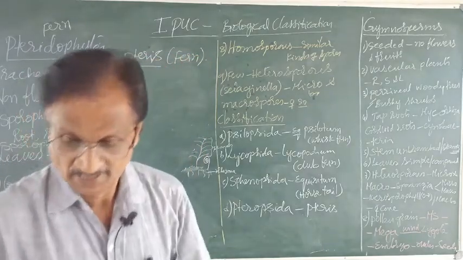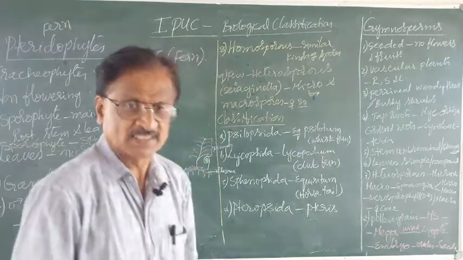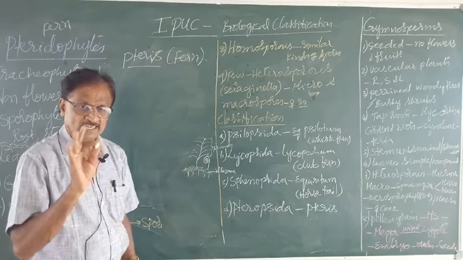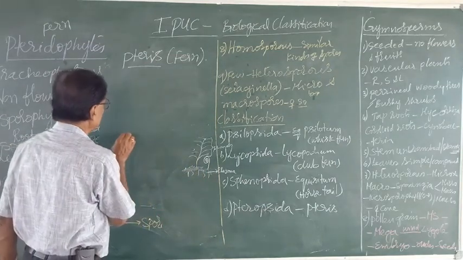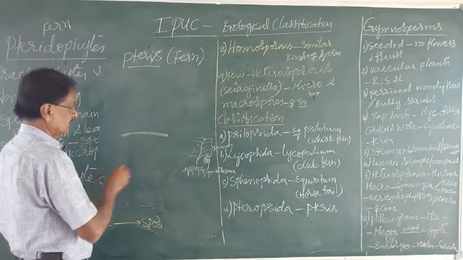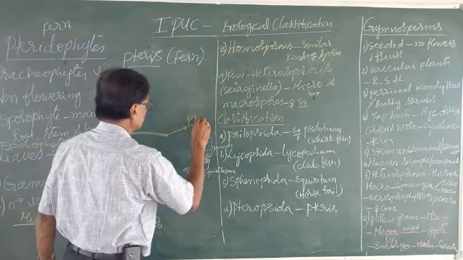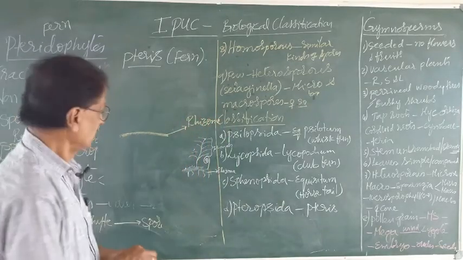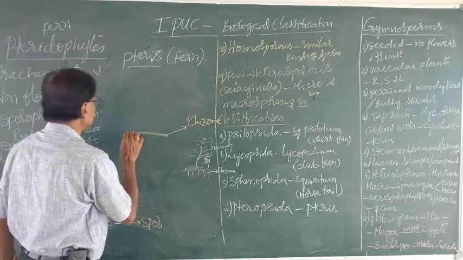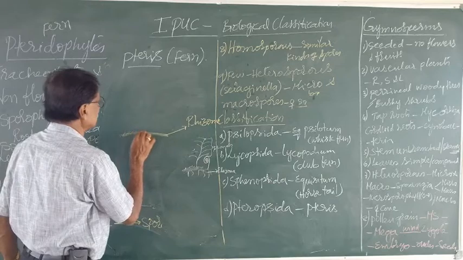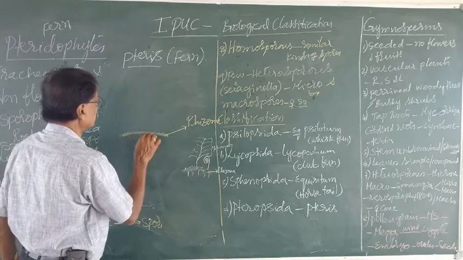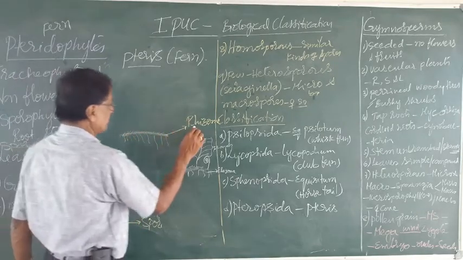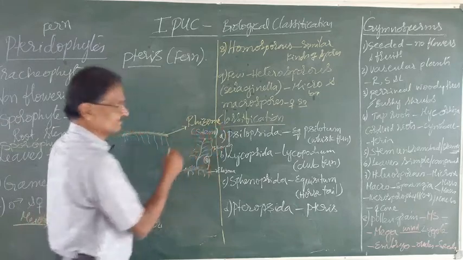How is it? The fern consists of the true root, stem and leaves. Here, the stem is short and thick, that is called rhizome. Rhizome is nothing but the stem. This stem contains the scale leaves on top, and below the roots, by name the adventitious roots. Remember, rhizome is nothing but the stem.